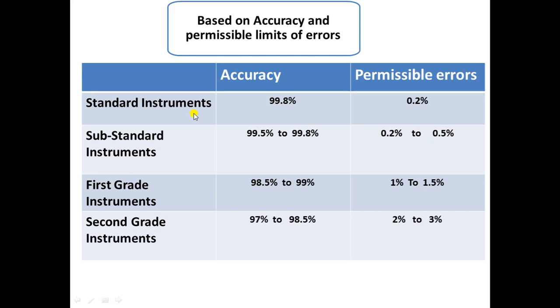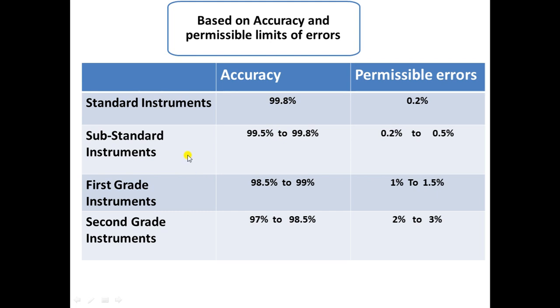So if any instrument is not working properly and it is giving you a wrong reading, then a standard instrument is taken which is giving a reading which is very accurate, which is 99.8%, and then according to the reading of the standard instrument, the non-working instrument is adjusted. The reading of the non-working instrument is adjusted. That is called calibration. So those calibrations are done by standard instruments. Next is substandard instruments. The accuracy and permissible limits of all these categories are given here.